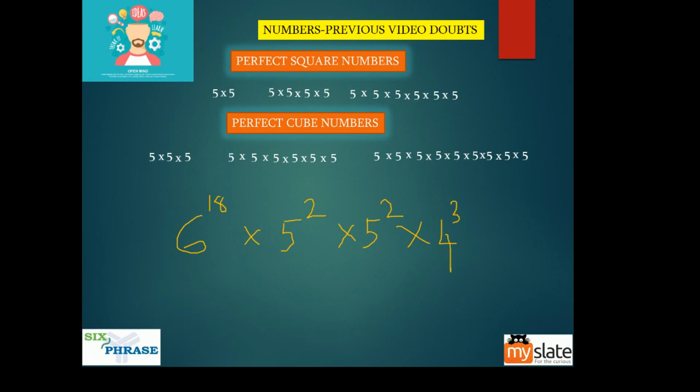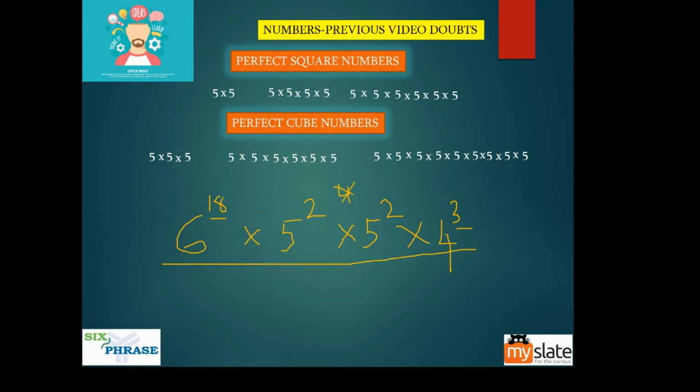Is this a cube number? How many of you said it is a cube number? I think most of you won't say it is a cube number. As you can see, this is a multiple of 3, this is a multiple of 3. But 2 plus 2 becomes 4. Now is 4 a multiple of 3? Definitely not, right? So this whole number is not a perfect cube.